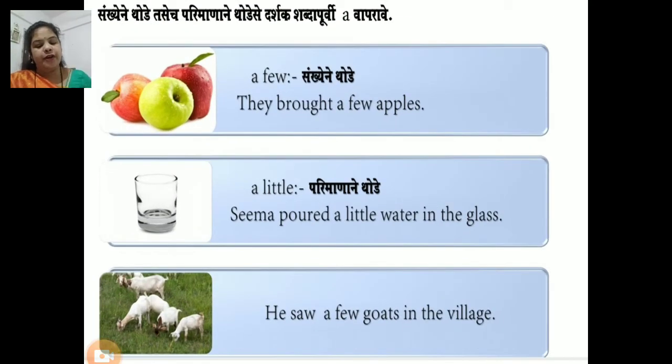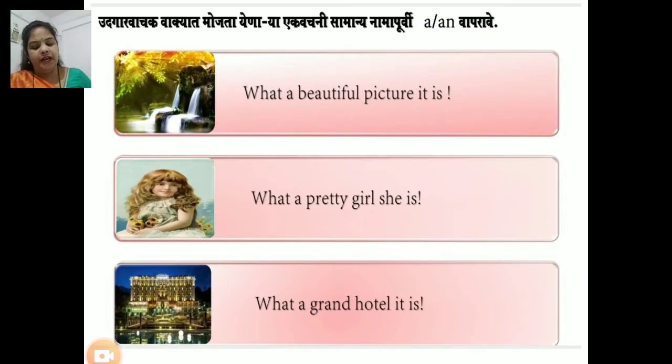When we want to refer to a small quantity or small measurement, at that time we use article a. For example, a few. Let's see its example in a sentence. They brought a few apples. Or a little. Seema poured a little water in the glass. He saw a few goats in the village.